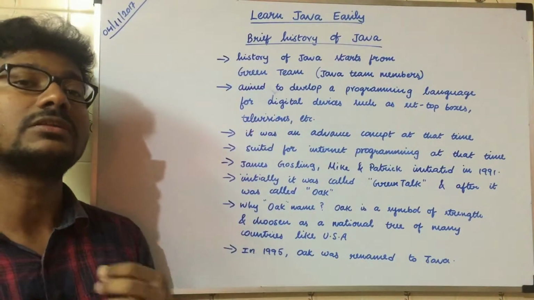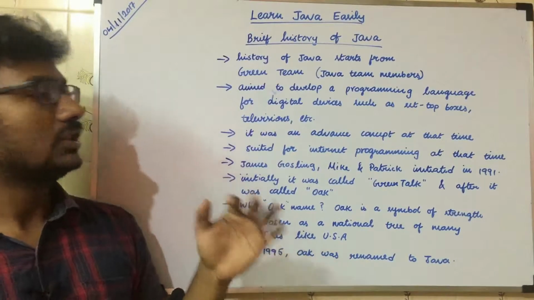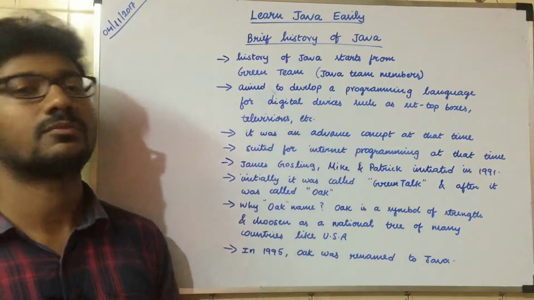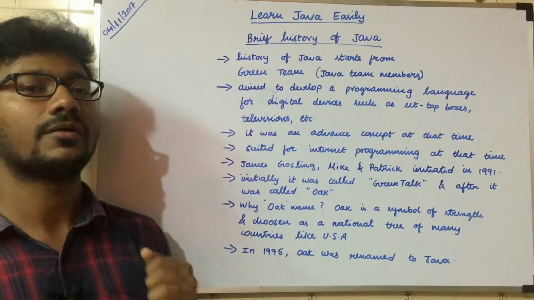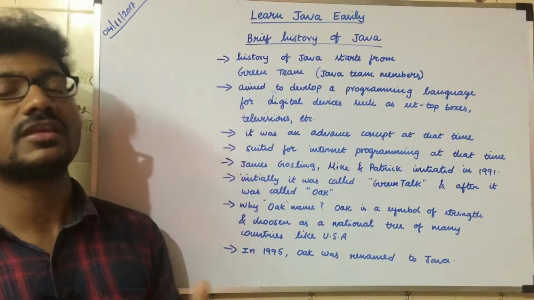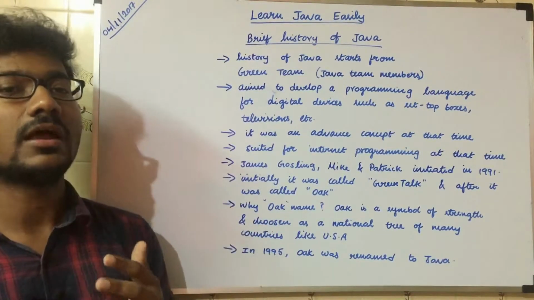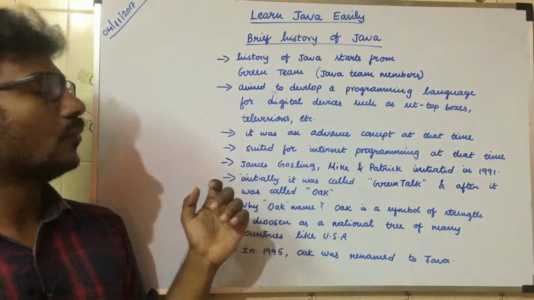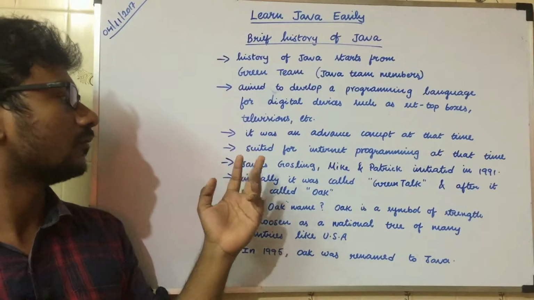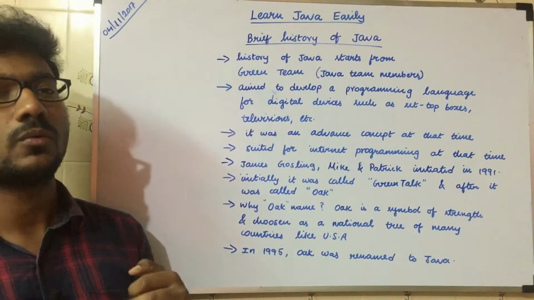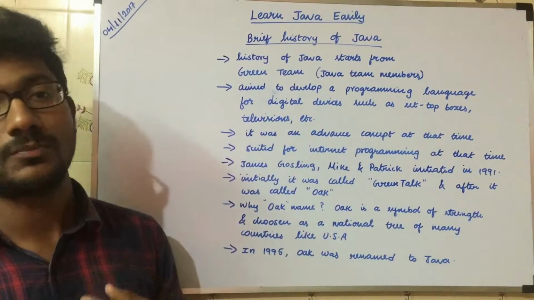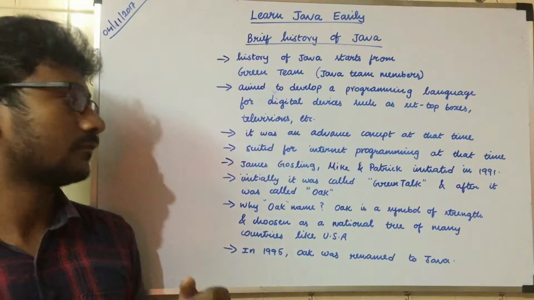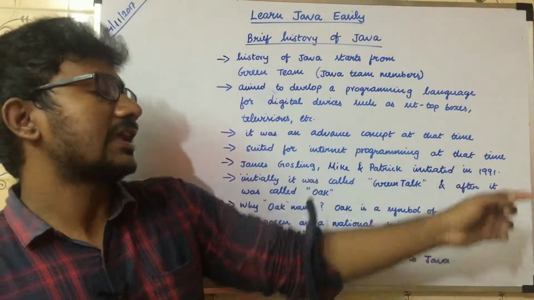But at that time, the internet was also booming. So they thought, why should we restrict ourselves only to digital devices? Why can't we focus on internet programming also? That's the reason why Java focuses on various topics rather than restricting itself to a narrow thing like digital devices. Most of you know that Java was founded by James Gosling, but what you may not know is that Mike and Patrick also contributed many main things to make this project a successful one. They initiated this project in 1991.